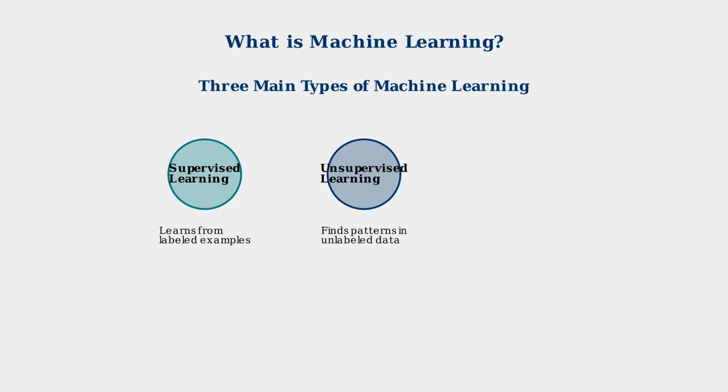It might group customers by purchasing behavior or find unusual patterns that could indicate fraud, all without being told what to look for. Reinforcement learning learns through trial and error, receiving rewards for good decisions and penalties for bad ones. This is how AI systems learn to play games, control robots, or optimize complex systems.